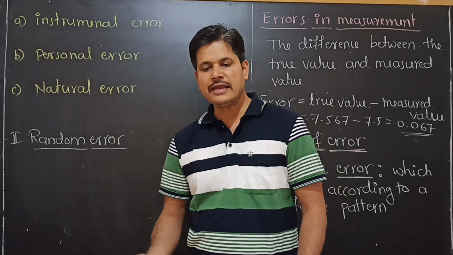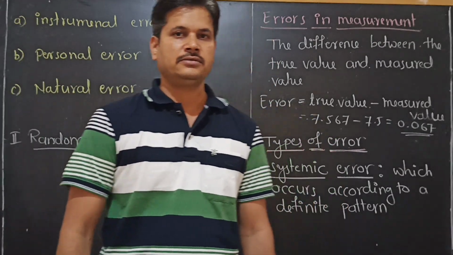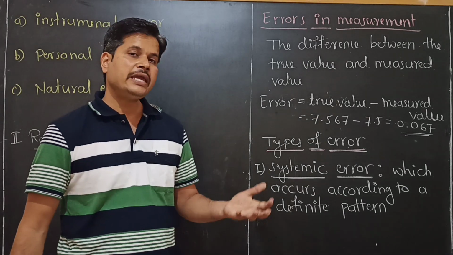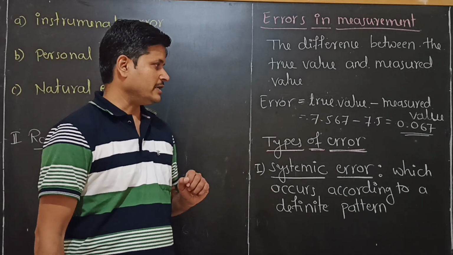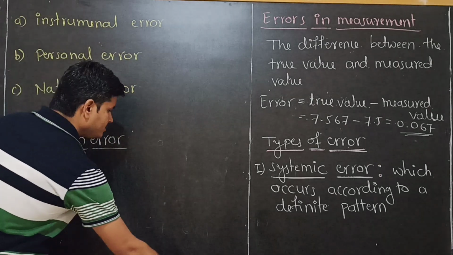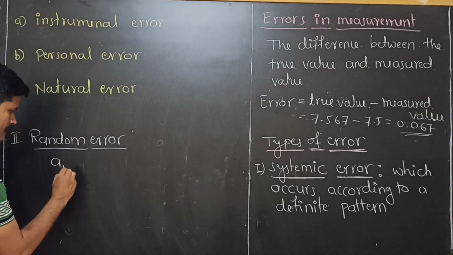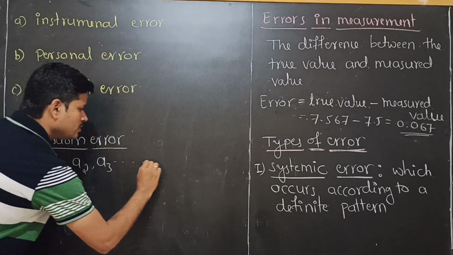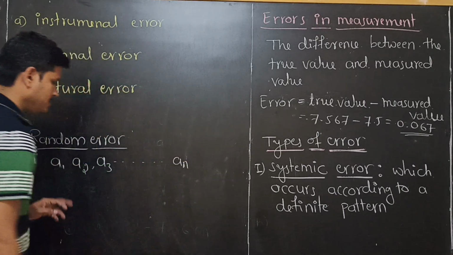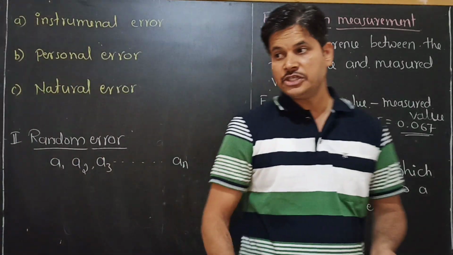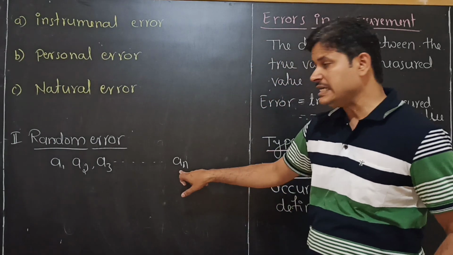Then how can we make it correct? By taking the arithmetic mean of these errors. These are the measured values A1, A2, A3, and so on to An, all measured n times.